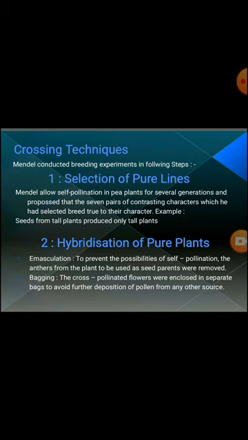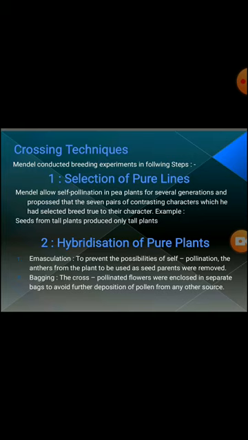Mendel allowed self-pollination in pea plant for several generations, means there is no mixing of other characters, and proposed that the 7 pairs of contrasting characters he had selected were true to their character. If we cross up to 7 generations, there is no mixing of character, and each character produces its original and genuine character.